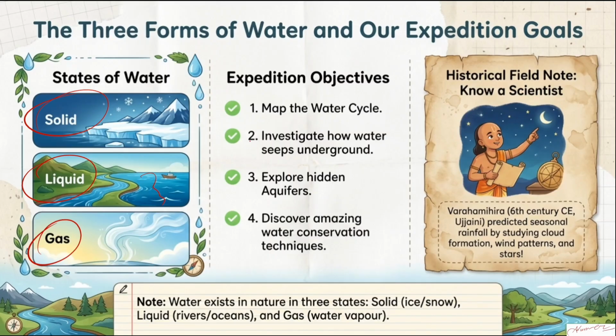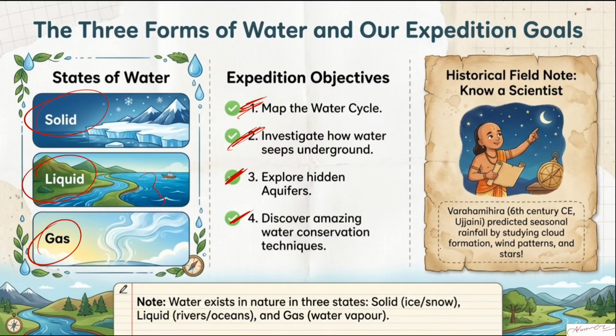Okay, so basically in this chapter we'll try to understand the water cycle. We'll try to understand how the water seeps underground when it rains, and where the underground water comes from. How the underground water is recharged. We'll try to explore the hidden aquifers: if you see the water on the top, you cannot use it directly, but the same water when it comes up is fresh, and you can use it directly. And we'll discover some amazing water conservation techniques.